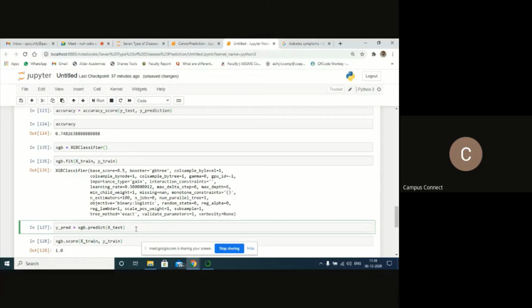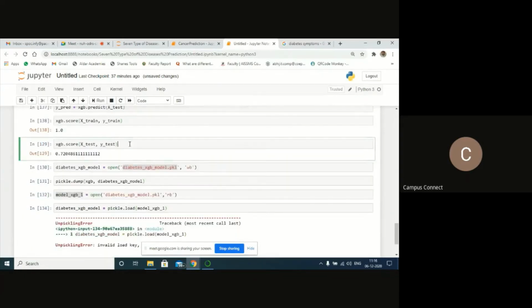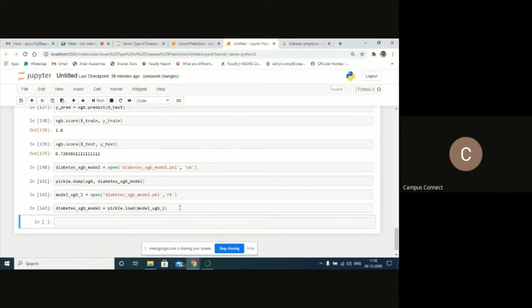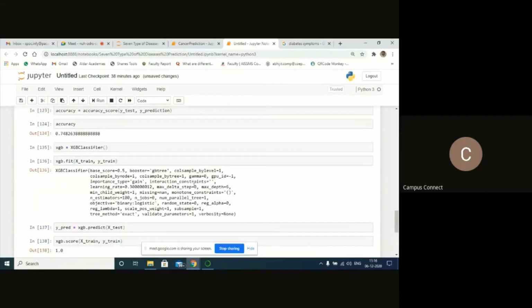Next is let's try to run this. Yeah, executed. Let's try to execute this. 72 it's showing now, that means the values are varying. Now next is run this, run this, run this. It got executed. This is not because of a program mistake. Maybe there is some problem in my system. That's the reason, I guess.